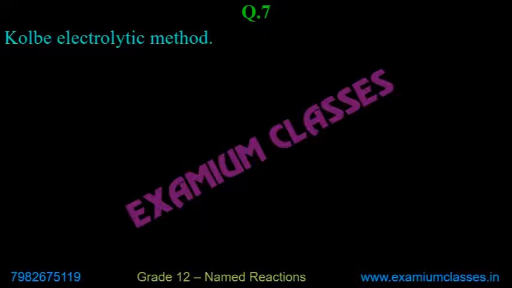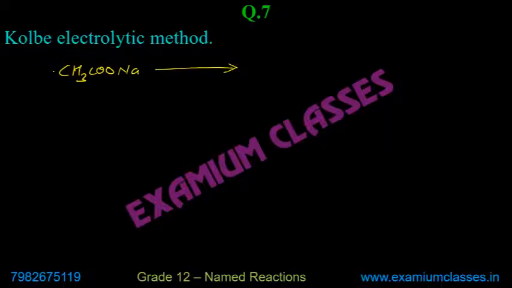Next is Kolbe's electrolytic method. Okay, and in the Kolbe-Schmidt reaction we talked about aromatic compounds. In Kolbe electrolytic method, we are talking about aliphatic compounds, basically salts. And understand all the points. Kolbe electrolytic method is lengthier than the Kolbe-Schmidt reaction. So you need to understand all the points. So first you have sodium acetate. Write all the reactions. I don't need to say again and again.